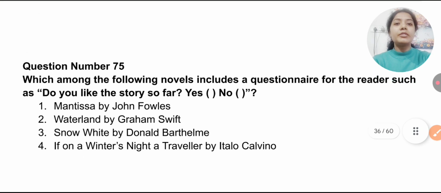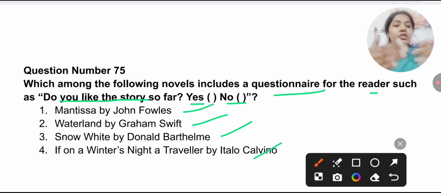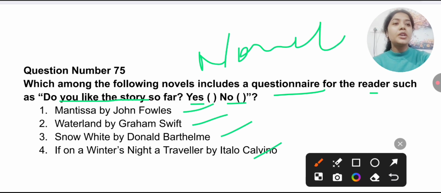Next question we have: which among the following novels includes a questionnaire for the reader, such as, do you like the story so far, yes or no? That means in this question you have to find out, from the works they have mentioned, which are novels, in which there is a questionnaire included, such as, do you like the story so far, and many other questions. So you have to find out which is the correct one.